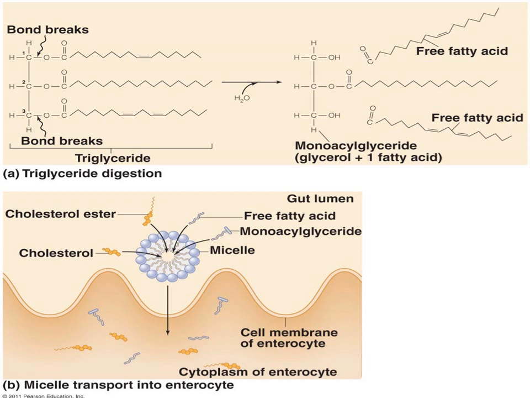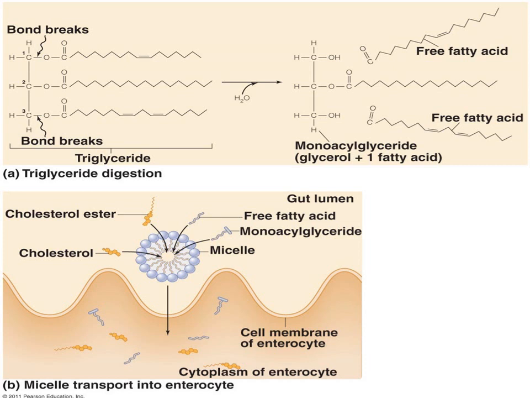Here you can see fatty acids are released from the first and third position by the action of the enzyme lingual lipase, gastric lipase or pancreatic lipase. After its action, it leads to the formation of monoglyceride, which is nothing but glycerol plus one molecule of fatty acid. And free fatty acids are also formed.